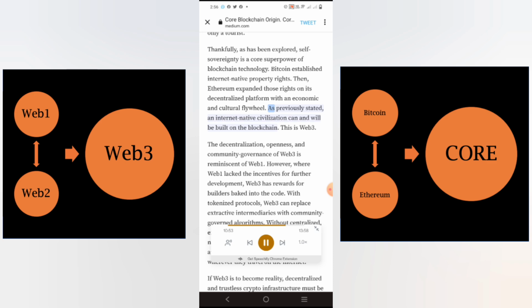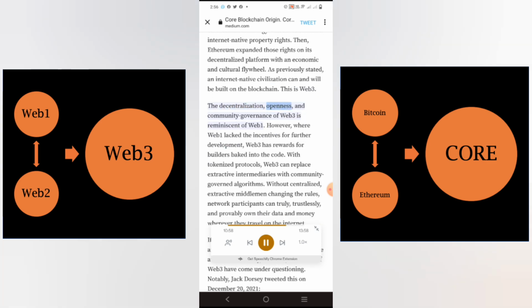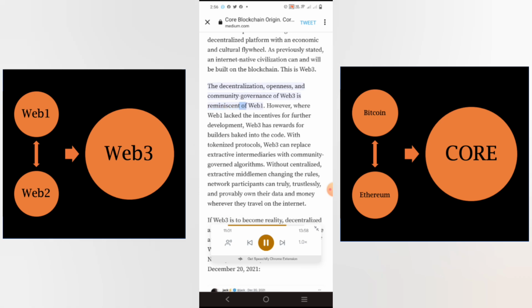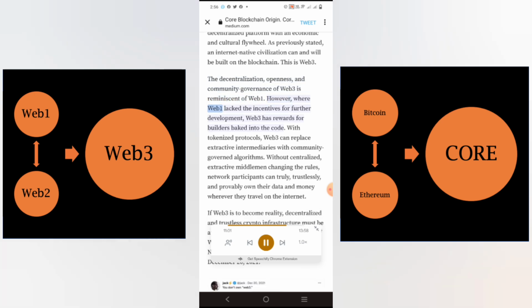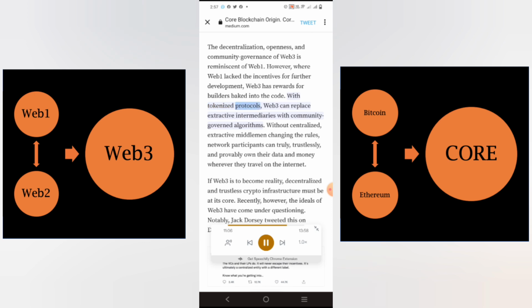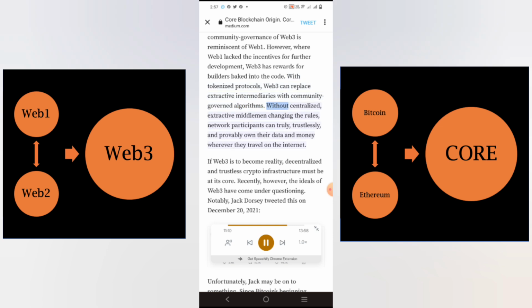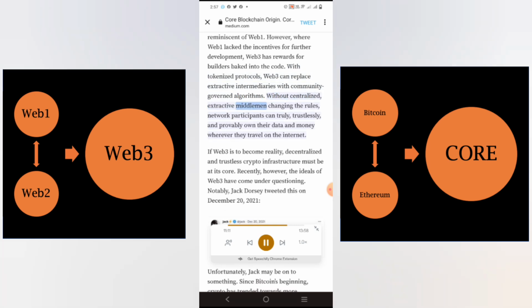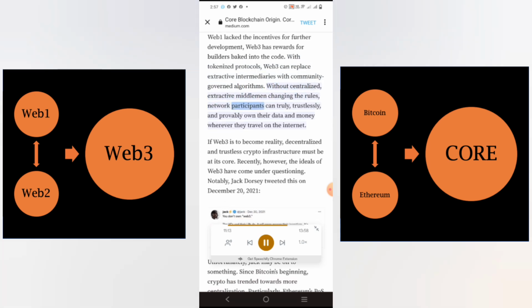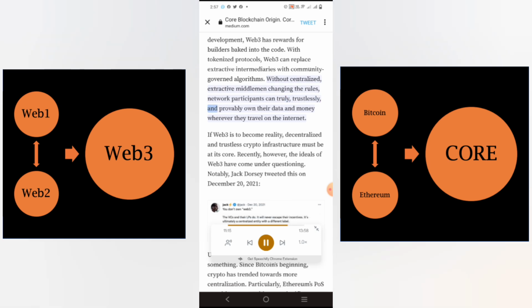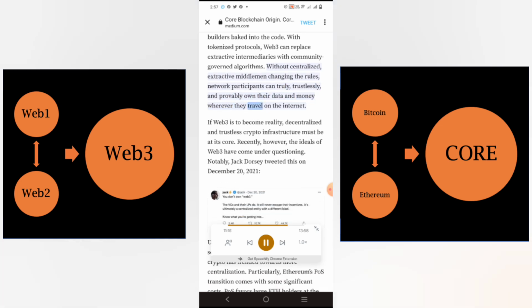This is Web 3. The decentralization, openness, and community governance of Web 3 is reminiscent of Web 1. However, where Web 1 lacked the incentives for further development, Web 3 has rewards for builders baked into the code. With tokenized protocols, Web 3 can replace extractive intermediaries with community-governed algorithms. Without centralized, extractive middlemen changing the rules, network participants can truly, trustlessly, and provably own their data and money wherever they travel on the internet.